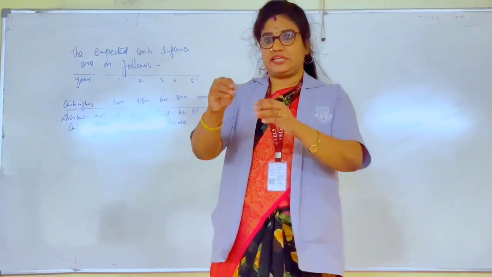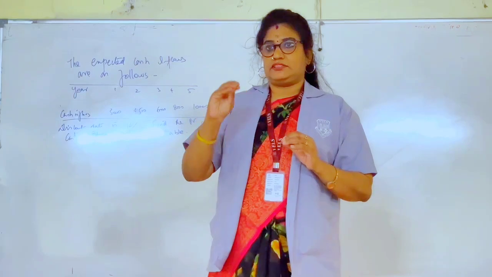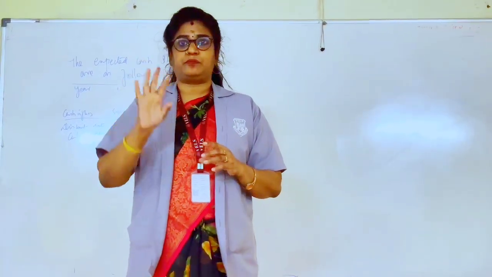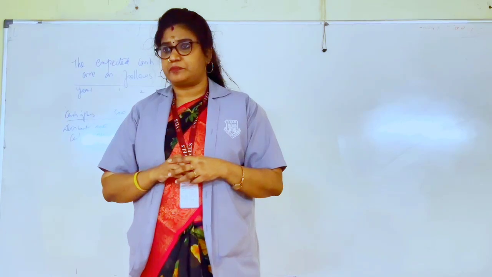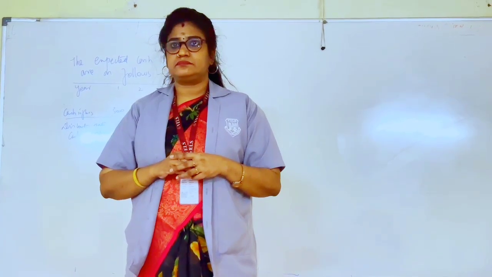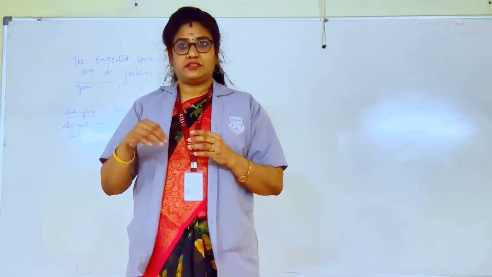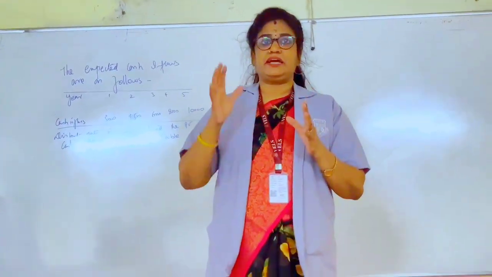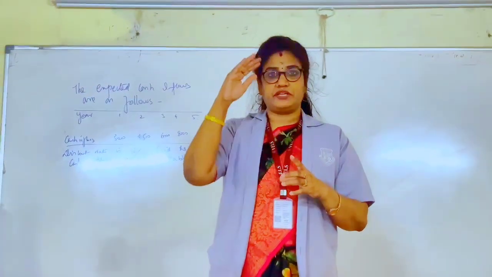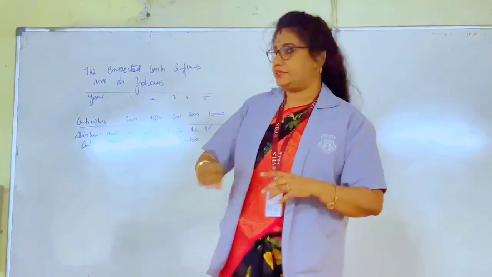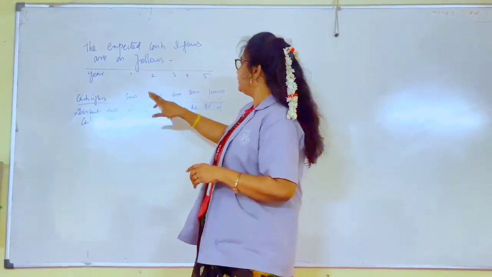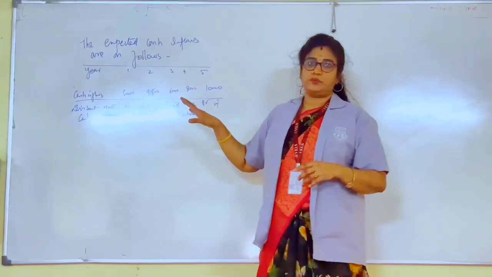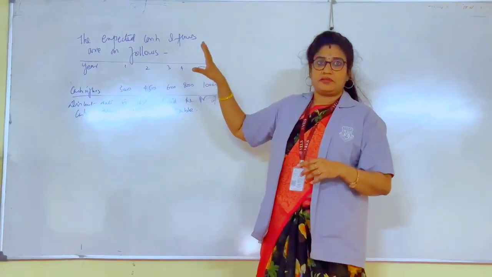So in the first year she gives me 100 rupees. At the end of the first year I have to pay her interest, so I pay 10 rupees. Next year, what is the value of 100 rupees? 90 rupees. The following year, 80 rupees. So the cut-off rate is the rate at which you are borrowing, and the value of money will come down in its value. Other than the discount rate, if I say there is an initial investment and the discount rate is 16%, I have to calculate what would be the present value, for which we have the 1 rupee table.